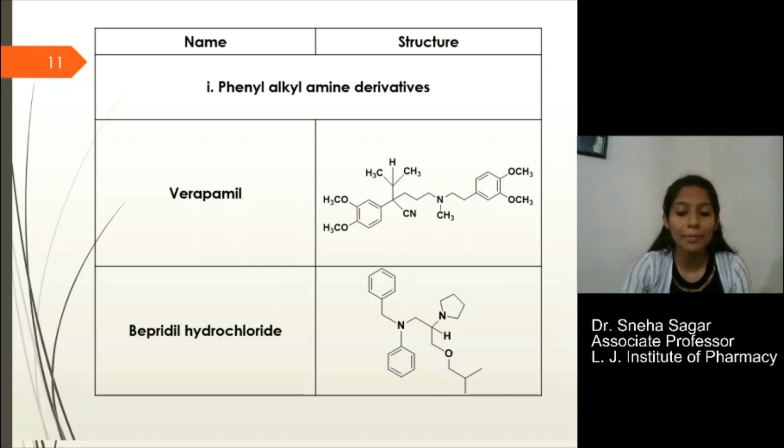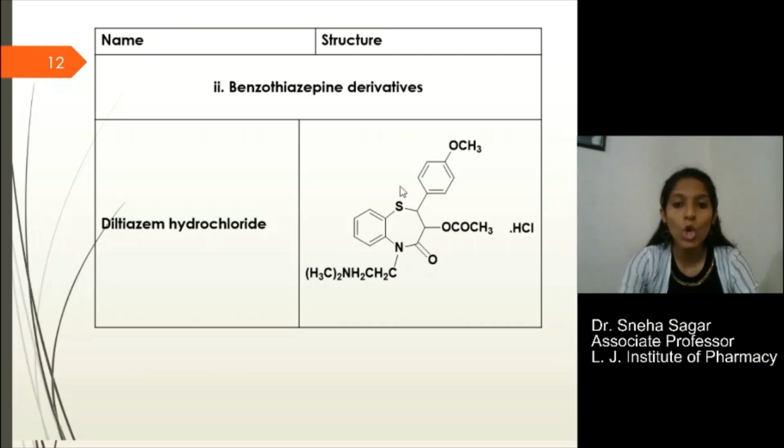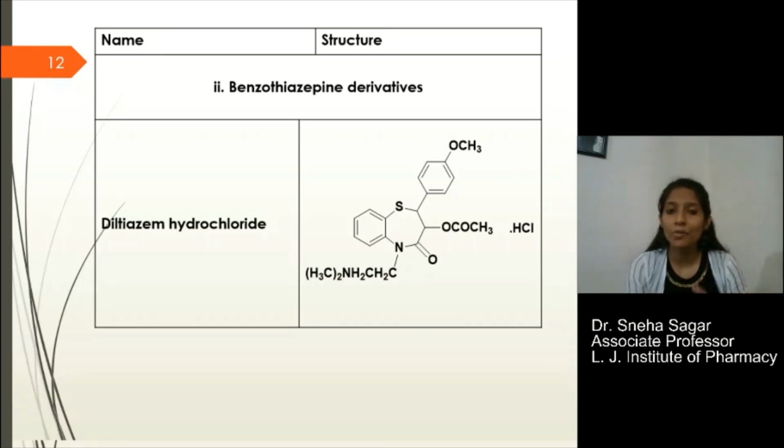So that is bepridil. The next class is benzothiazepine derivatives. We have one drug, diltiazem. In this case, benzothiazepine. So here is the structure of benzothiazepine, and remember the other substituents. So this is about diltiazem. I have not given the specific mechanism of action here, but you can write the general mechanism of action for all these categories of drugs.